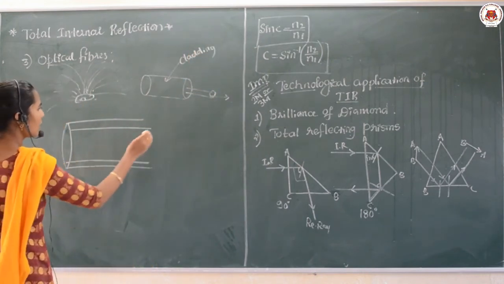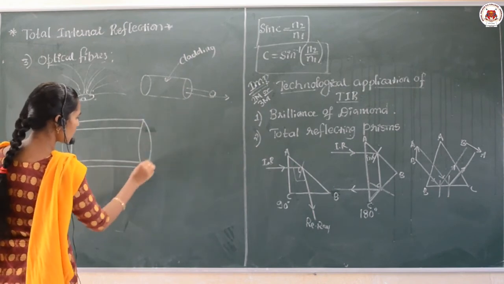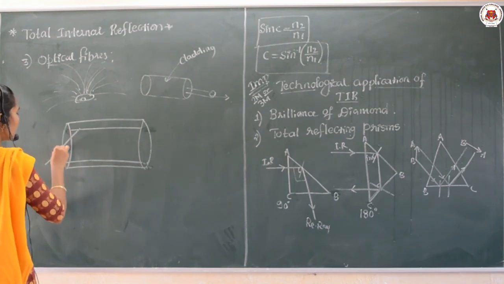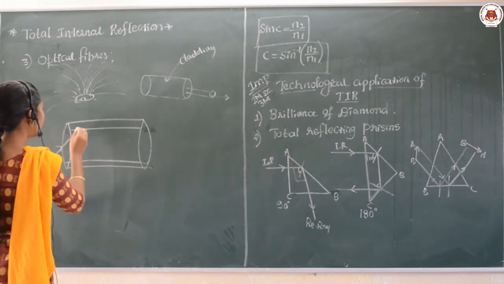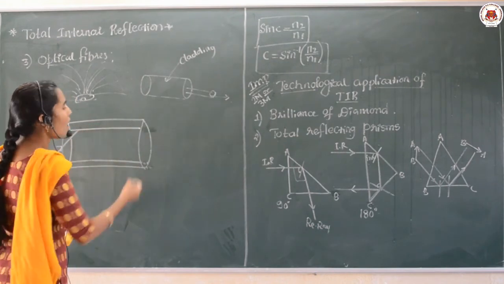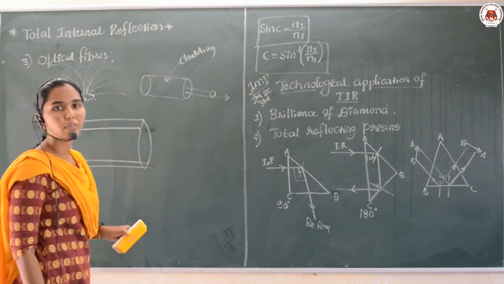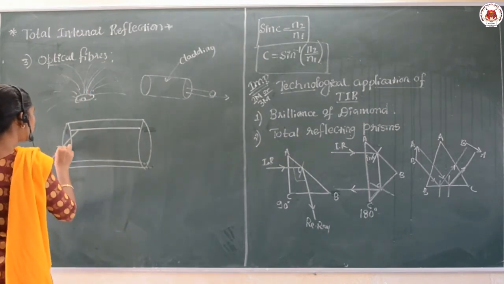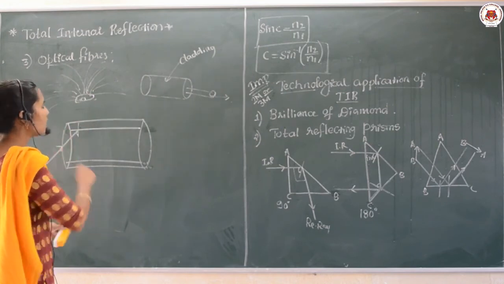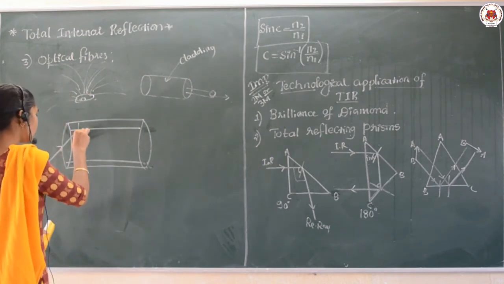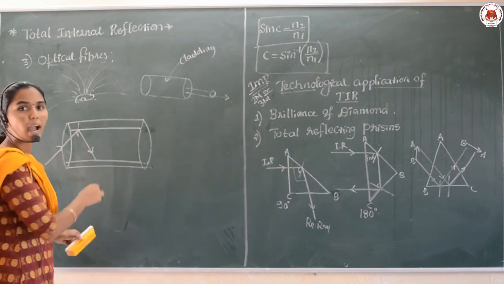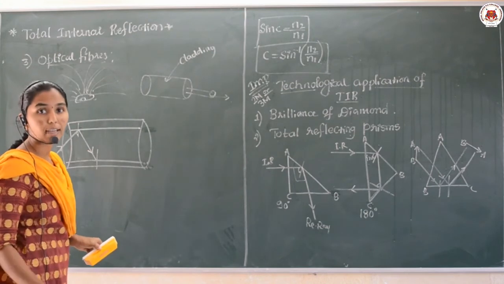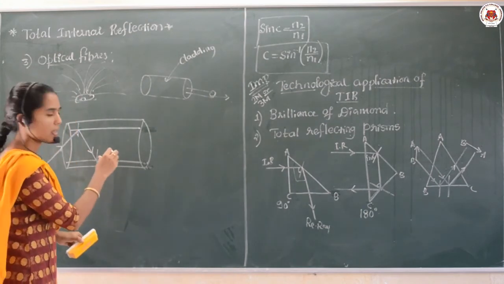Okay, if I take the inner structure or the cross section of the optical fiber, we observe that when light enters the internal part, the inner core will be hard and have a higher refractive index, that is why it is a denser medium. When light is incident at an angle greater than the critical angle, first it undergoes TIR, and that reflected ray will be incident on the other surface at another point of the optical fiber.